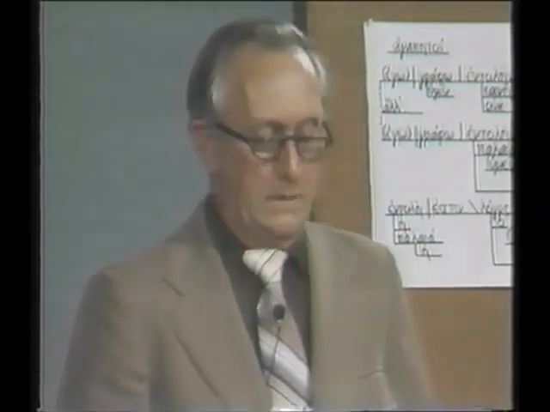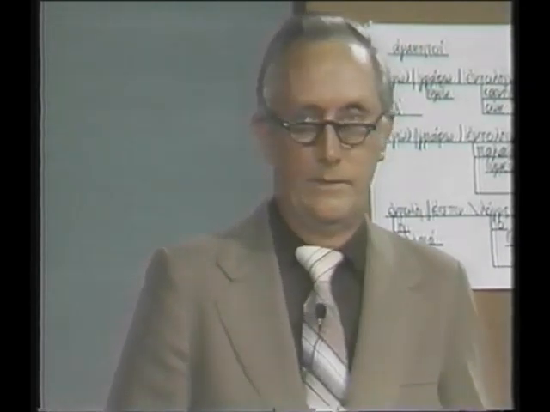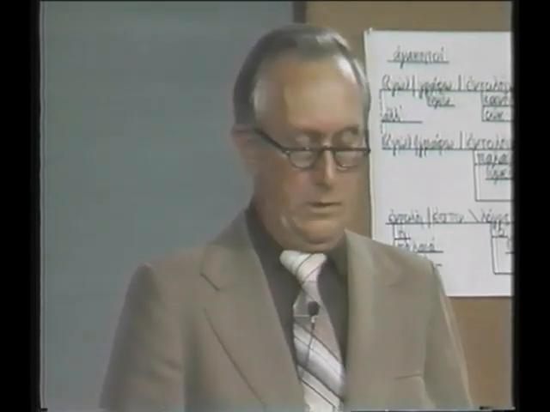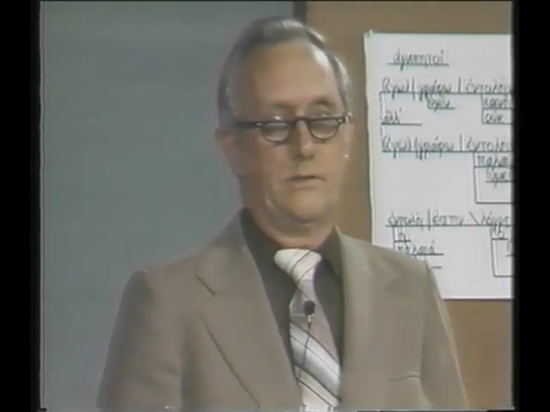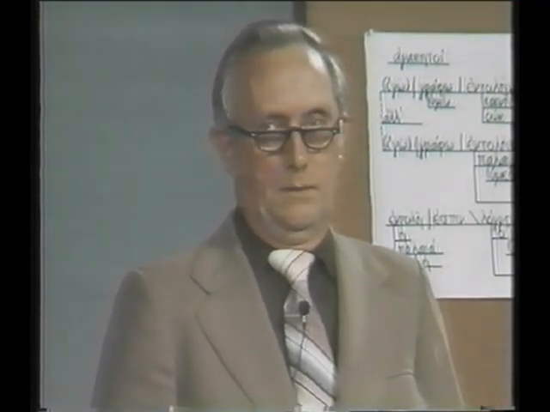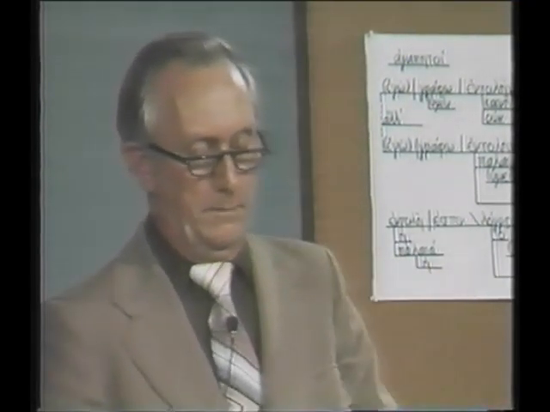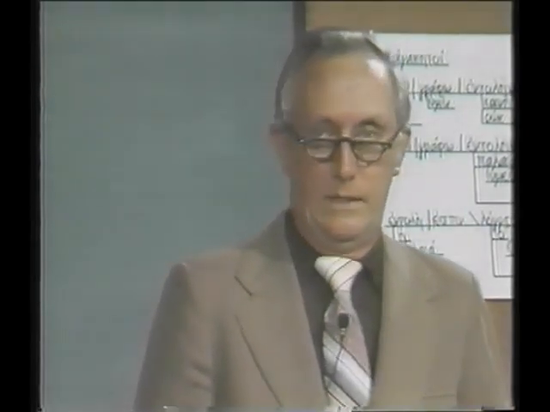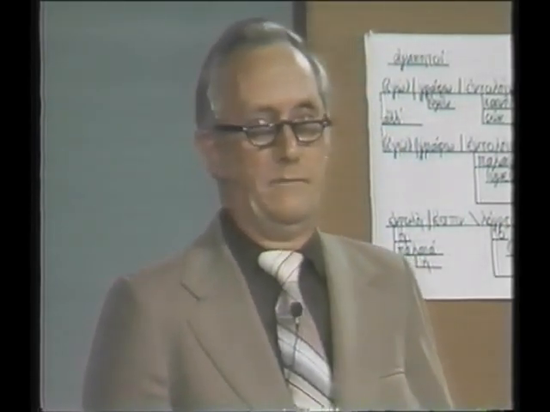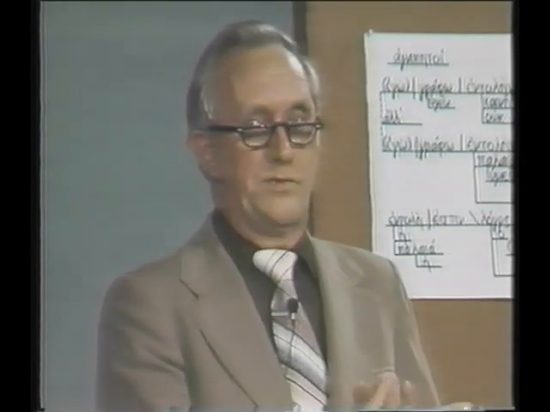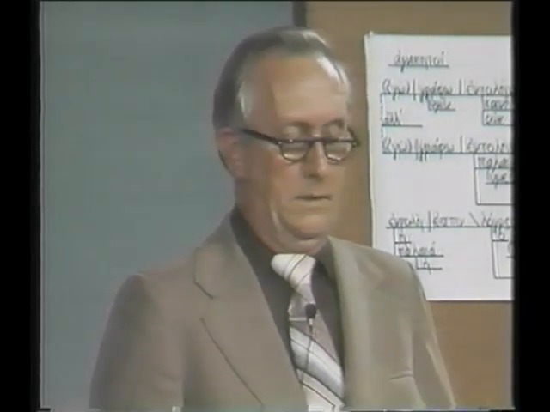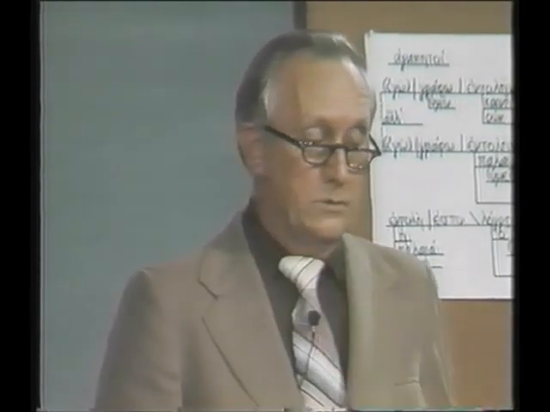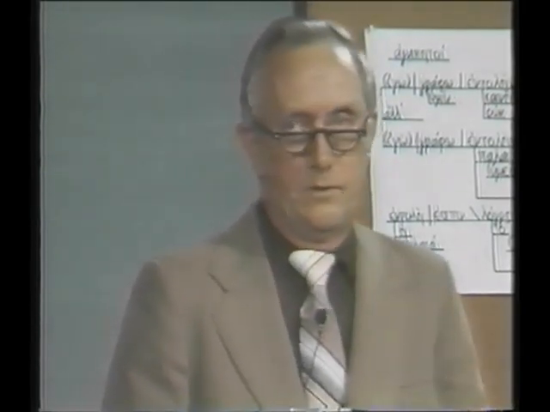Lesson 31, we come to a brand new kind of verb. We've been doing the omega verb up until now, and we have the whole omega chart finished. If you look back in your book, you'll probably find that in the back, paragraph 589, 598? We have a whole set of things done there now. The whole chart is done. And we're coming now to a new kind of verb, and that's the mi verb.